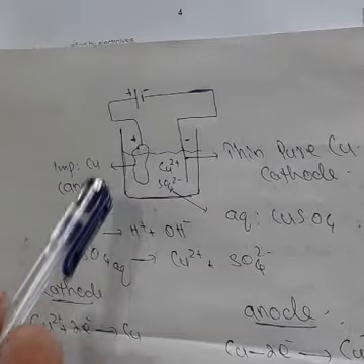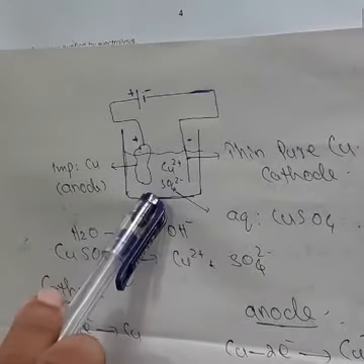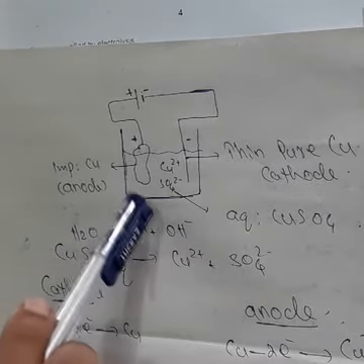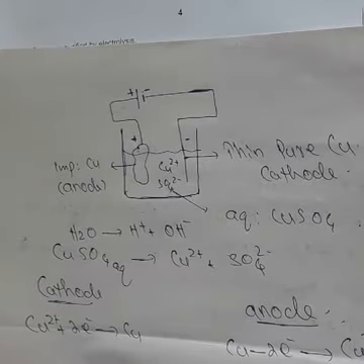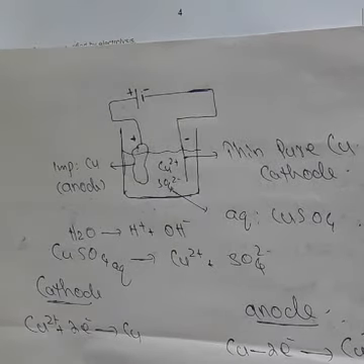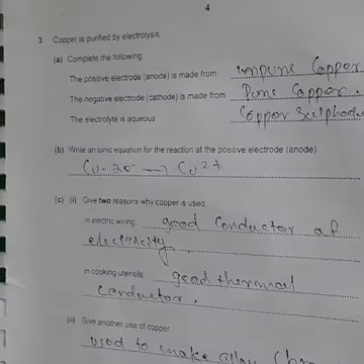I told you at anode copper will dissolve into solution. This copper will deposit at cathode. So finally, all impurities will settle down here and anode becomes thin. During this process, anode becomes thin and cathode becomes fat. Clear? Now you have to answer based on this information.